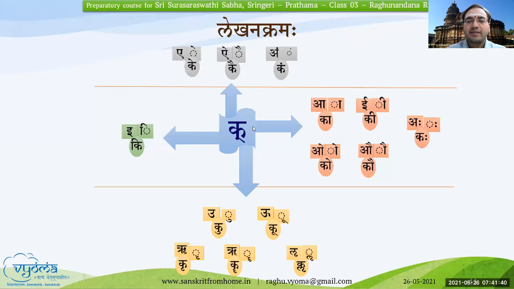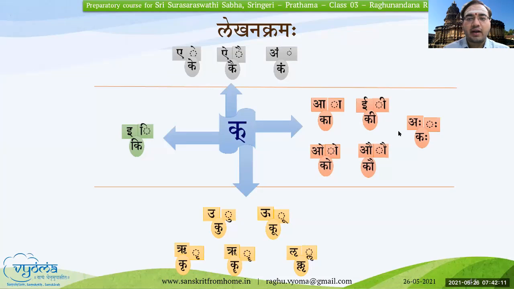If you see that way, only Ikara will be written to the left of the letter. K plus I will become Ki. Only that matra will be going towards the left of the letter. And for most of the other swaras, it will be either above, below, or to the right. Aa kara, Ii kara, Oo kara, Au kara, and then Aha will be on the right side of the letter itself. If you want to write for some other letter, Gaha, then it will be Ga and then 2 dots.